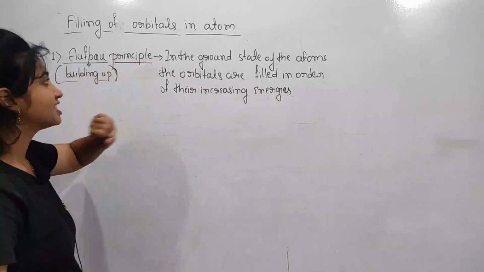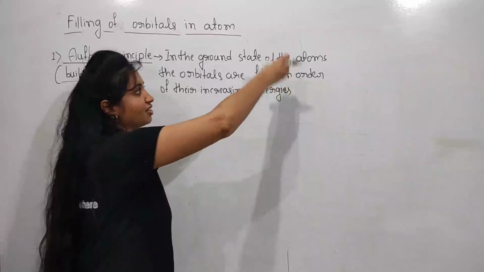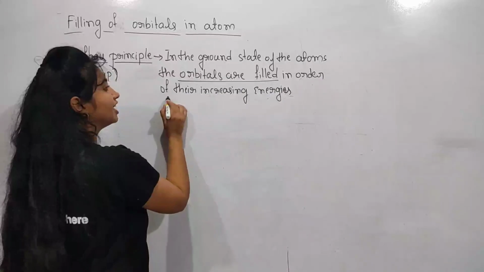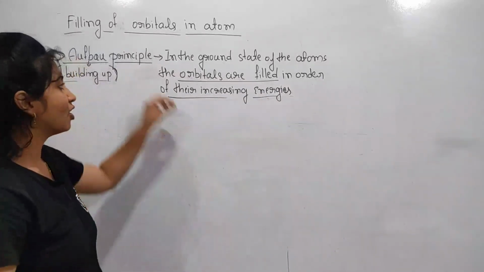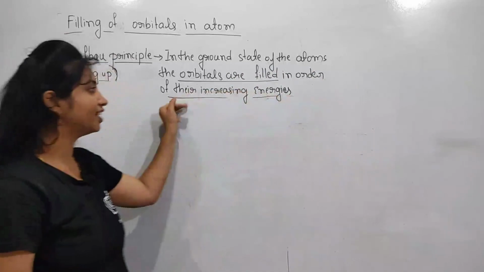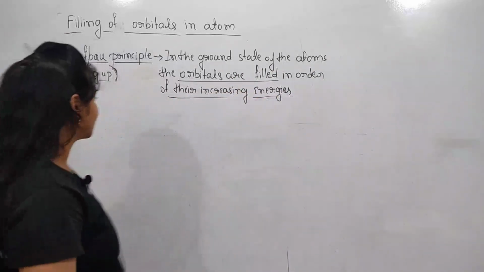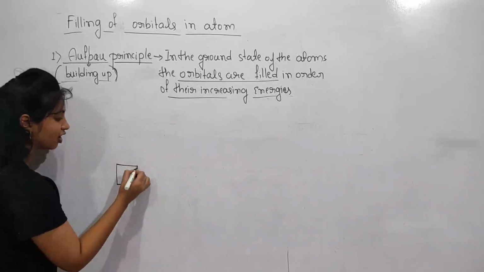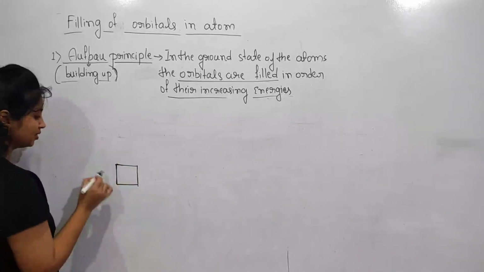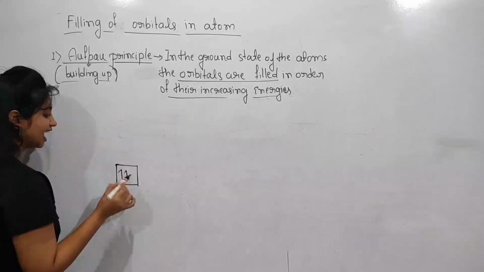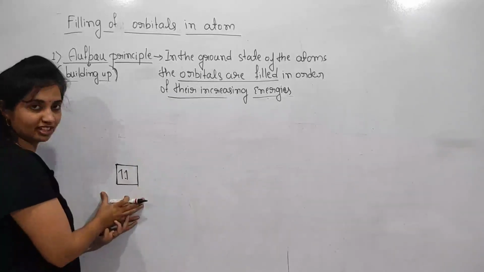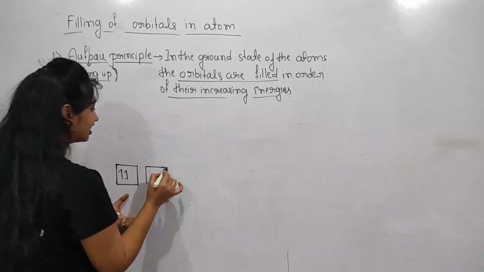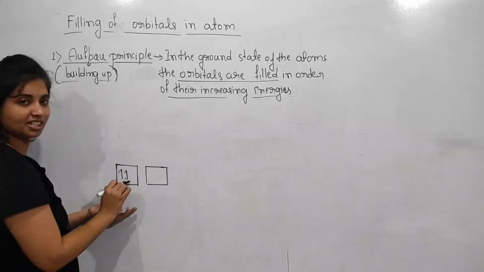So the Aufbau principle states that in the ground state of atoms, the orbitals are filled in order of their increasing energies. So see here, this is an energy level. This is one orbital which is available to the electrons. They fill this orbital first, and next they fill another orbital which has a greater energy than this orbital.